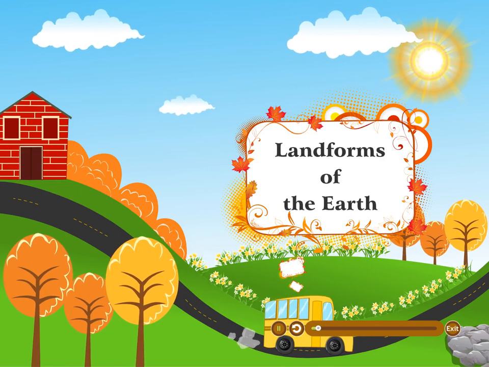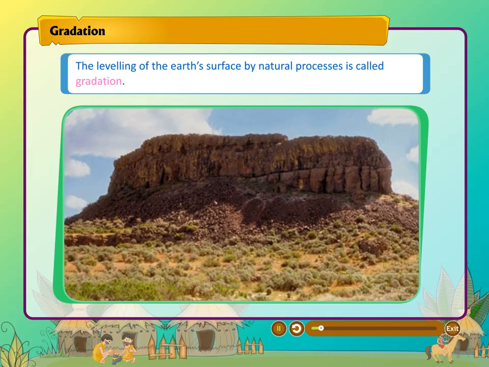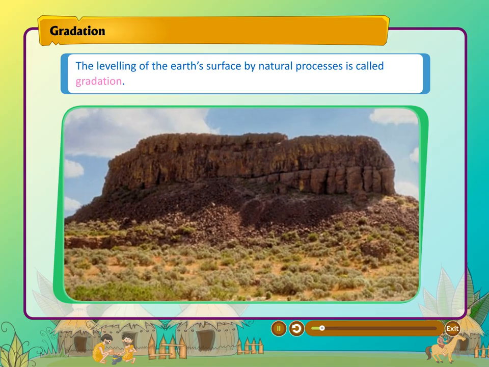Landforms of the Earth. Gradation. The leveling of the Earth's surface by natural processes is called gradation.